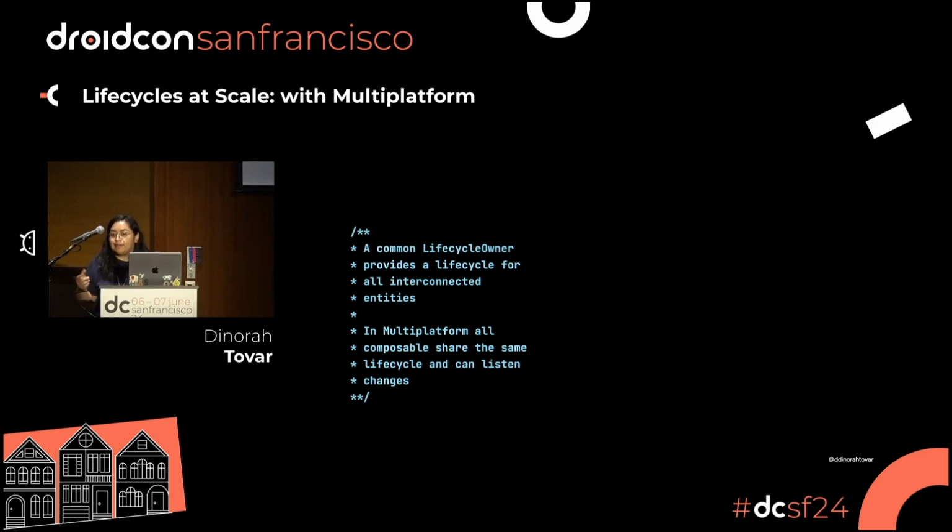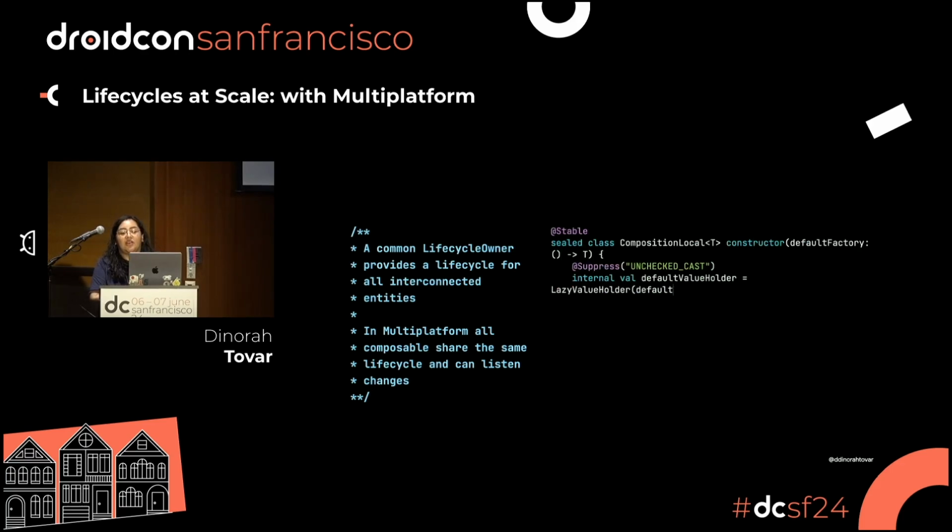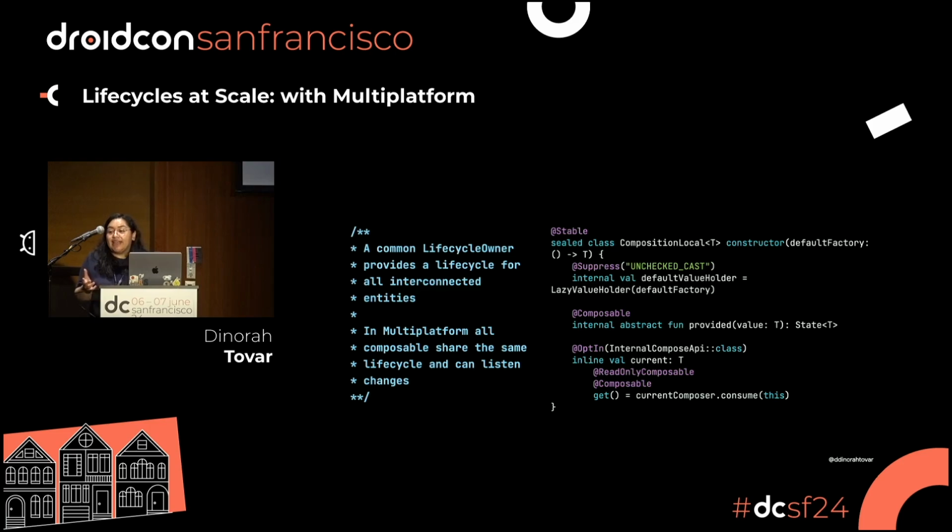And this happens because Compose, sorry for that, Compose uses something called CompositionLocal. You have probably seen it or used it. If you are using Material Design, you probably know how this is working right now. If not, don't worry about it. We're going to try to explain it today. So the thing is that CompositionLocal creates a reference for the consumer so we can consume those values from a static position, right?